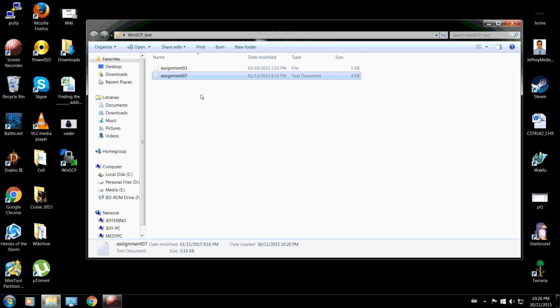It's really good for anybody who works in a sysadmin role where you're dealing with multiple remote servers. If you want to get everything onto one machine so you can look at it at home when you're not necessarily at work, WinSCP is a great tool to use.